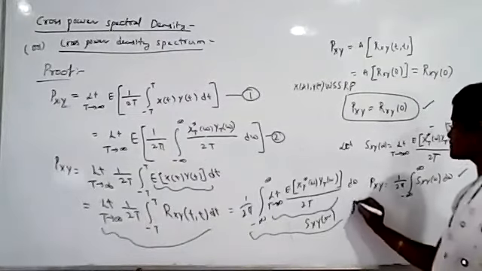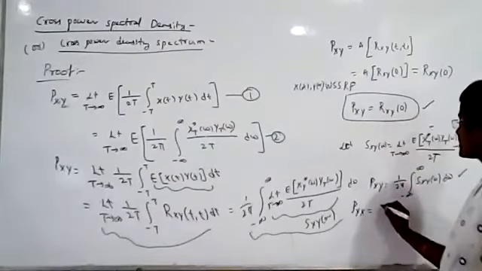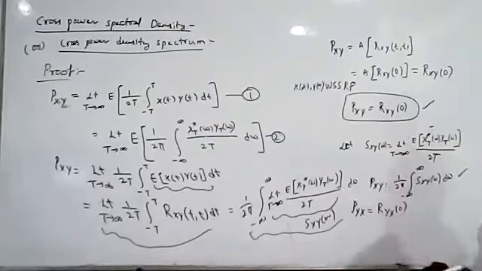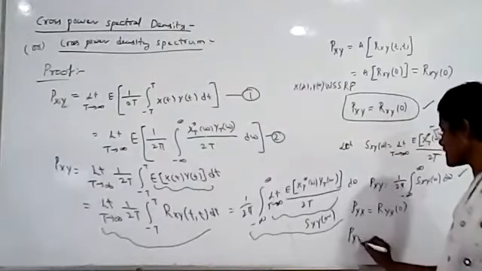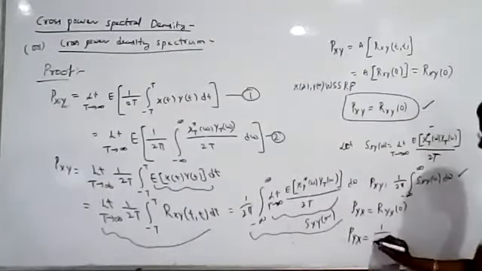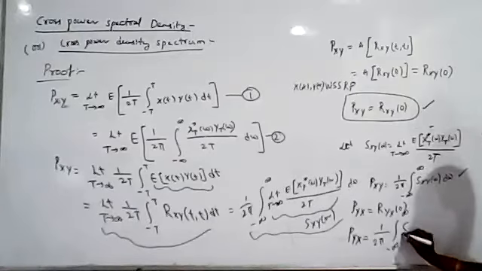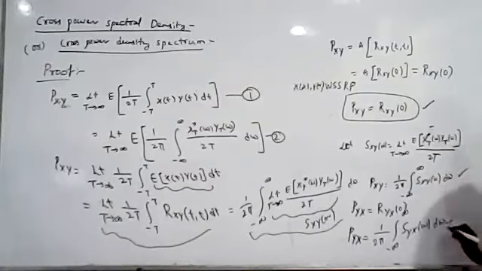Now can you tell me what is Pyx? Pxy is this. Pyx is Ryx(0). Similarly, from the second equation, Pyx can be written as 1 by 2 pi integral from minus infinity to plus infinity of Syx(omega) d omega. So these are the formulas to find the average cross power.